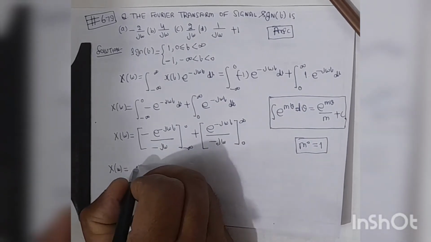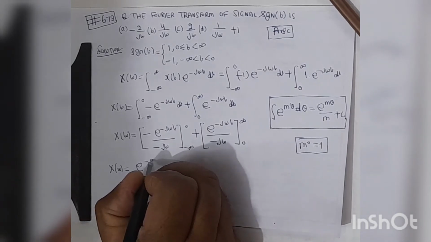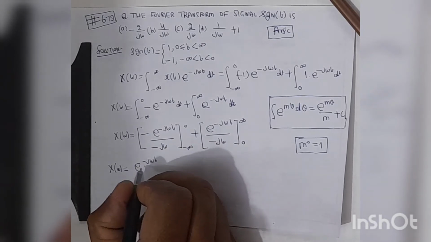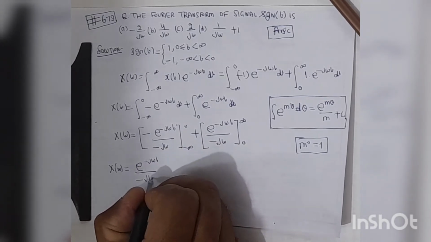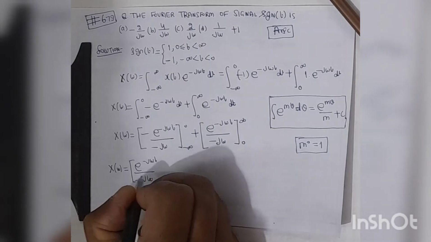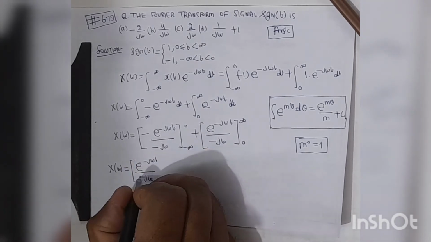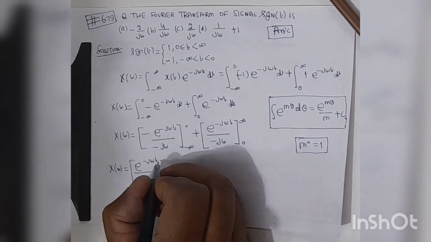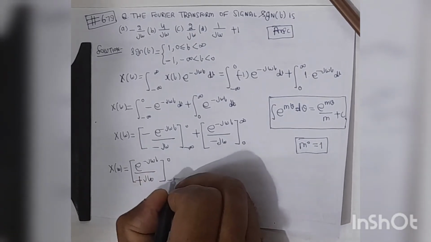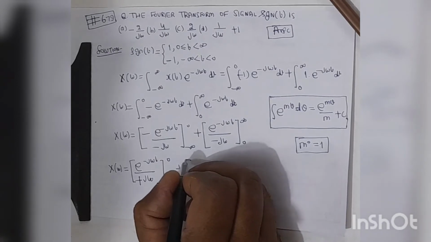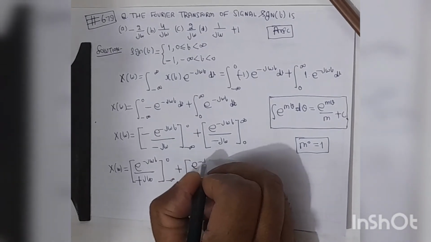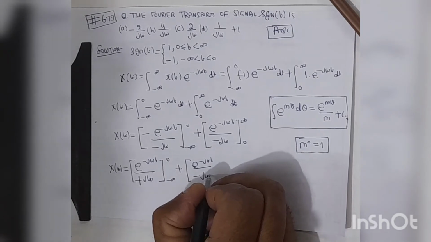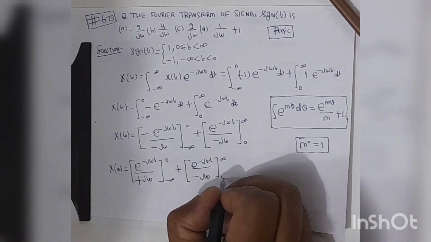Again we may write this as e to the power minus j omega t, and the minus in numerator and denominator will cancel, so it will be e to the power minus j omega t divided by j omega in the range from minus infinity to 0, plus e to the power minus j omega t divided by minus j omega in the range from 0 to infinity.